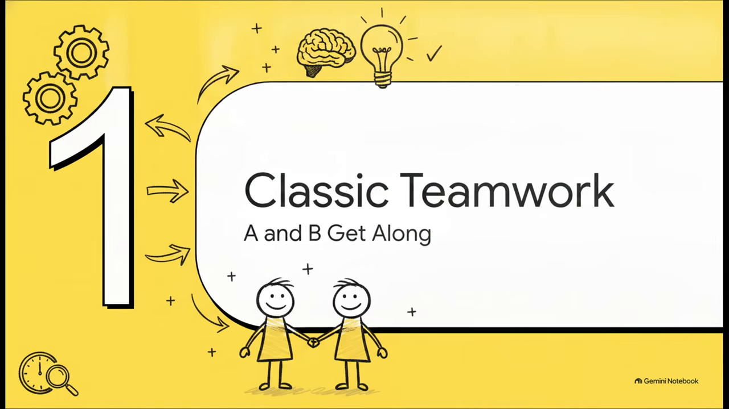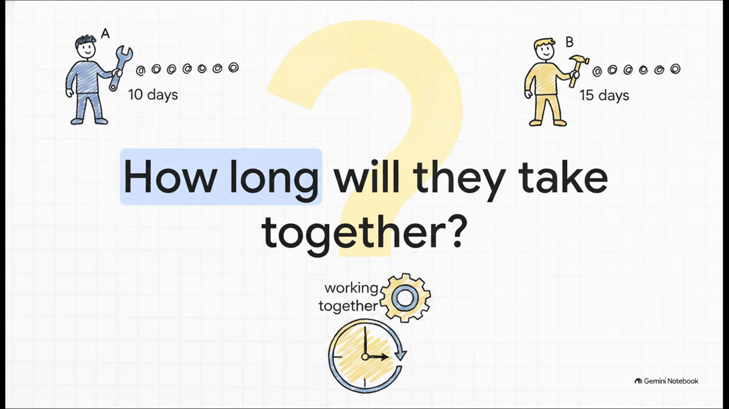All right, starting with pattern number 1. Classic teamwork dynamics, or when A and B actually get along. Take a look at problem 1 straight from our source. A can do a work in 10 days. B can do the same work in 15 days. How long will they take to complete the work together?